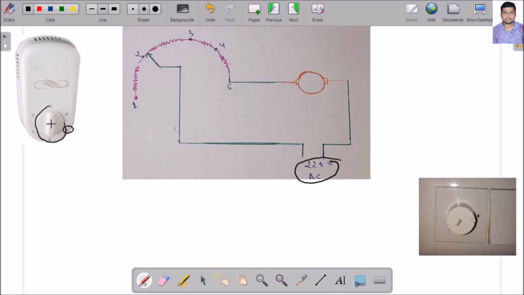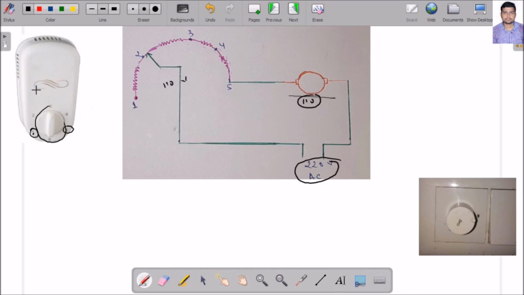Suppose this position is at position 1, you will get minimum speed. So this point is connected to 1 here, so the total resistance will be utilized. So of this 220 volt, some amount of voltage drop will appear across the resistor, and a smaller amount of voltage appears across the fan. Suppose 220 volt is applied here, and 110 volt is dropped across the resistor. So what is the voltage I am getting here? 110 volt. So the reduced voltage is what we get, so the fan speed is reduced.